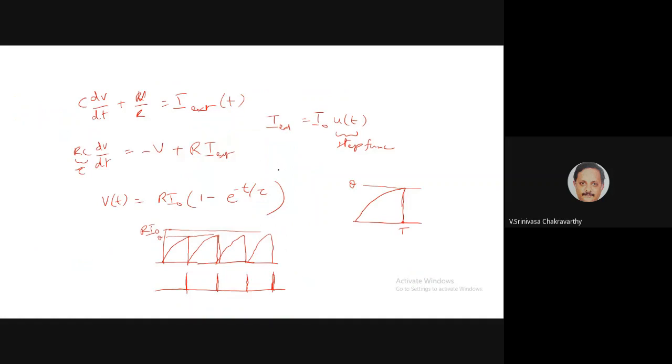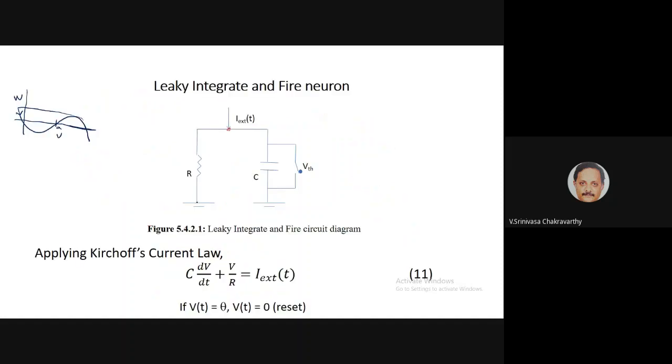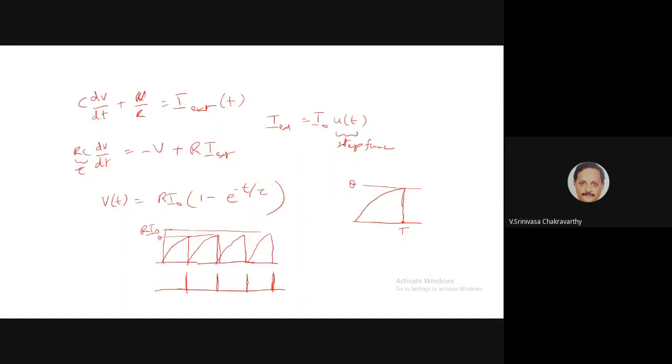So what happens when you give it a DC current, given by I naught times u(t), where u(t) is a step function, a constant current?